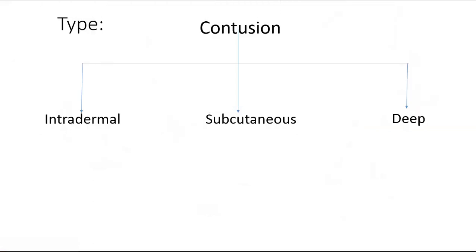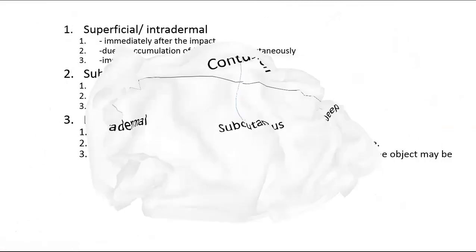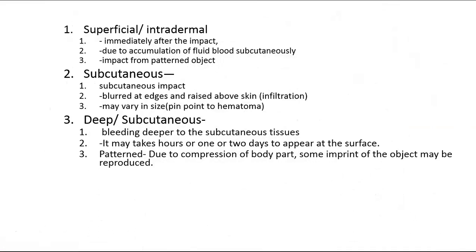Then the types of contusion: intradermal contusion, subcutaneous contusion, or deep contusion. The superficial or intradermal contusion occurs immediately after the impact due to the accumulation of fluid blood subcutaneously.